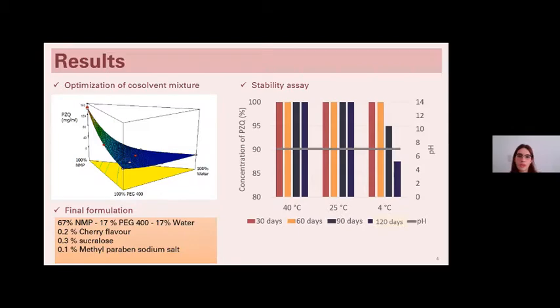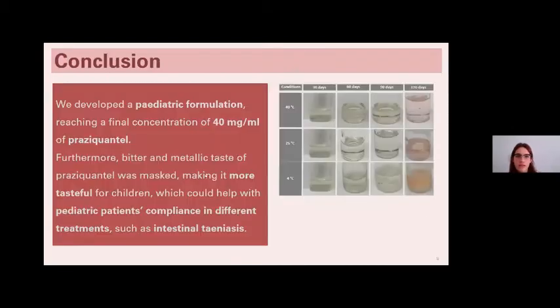So we can conclude that we developed a pediatric formulation reaching a final concentration of 40 milligrams per milliliter of praziquantel. Furthermore, the bitter and metallic taste of praziquantel was masked, making it more palatable for children, which could help with pediatric patients' compliance in different treatments such as intestinal diseases.